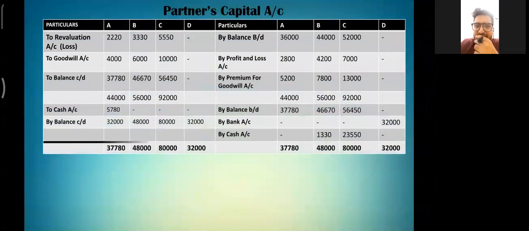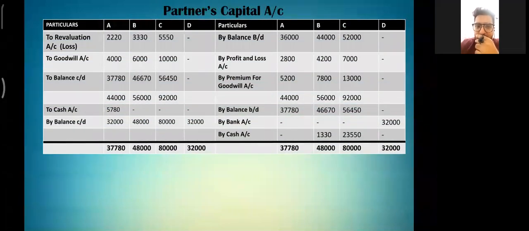On the credit side of the capital accounts, we have opening balances of 36,000, 44,000, and 52,000. Also on the credit side, we have profit and loss account and the premium for goodwill. And on the debit side, we have the revaluation loss. Goodwill is given in the balance sheet. We calculate closing capital by deducting the debit side from the credit side. It will come to 37,780, 46,670, and 56,450 respectively.